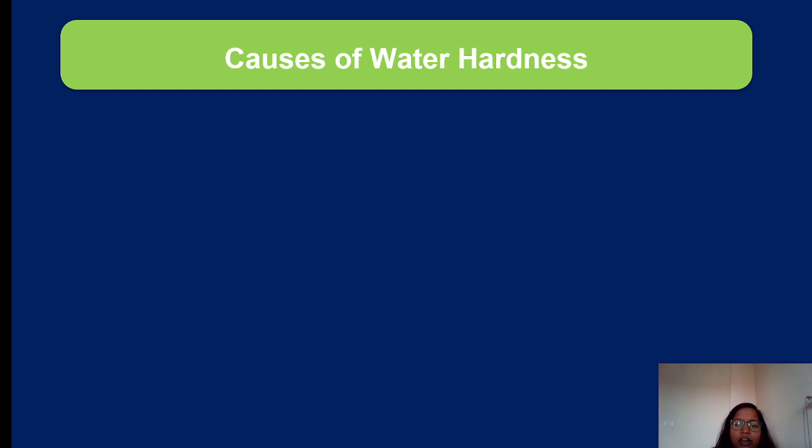If you boil water and it becomes soft, it has temporary hardness. If it remains hard even after boiling, then it has permanent hardness.